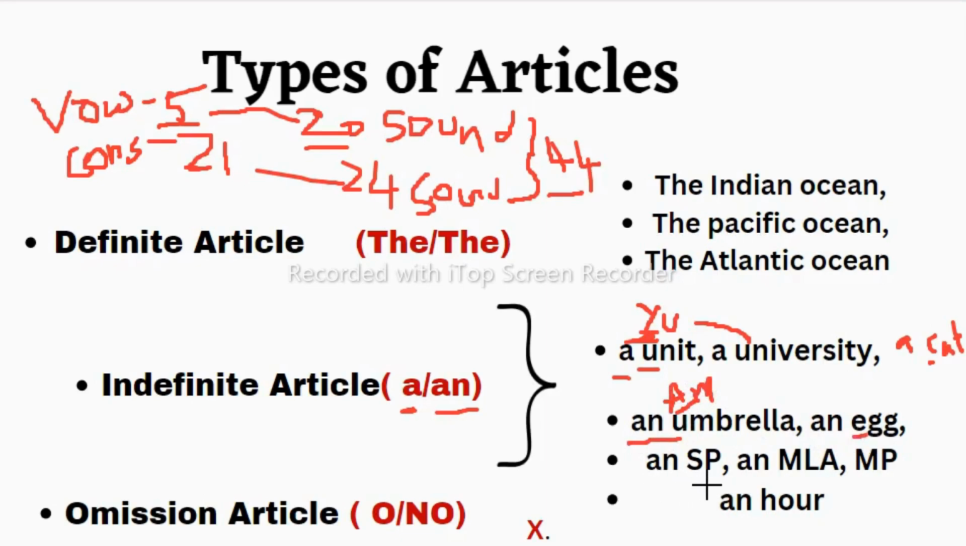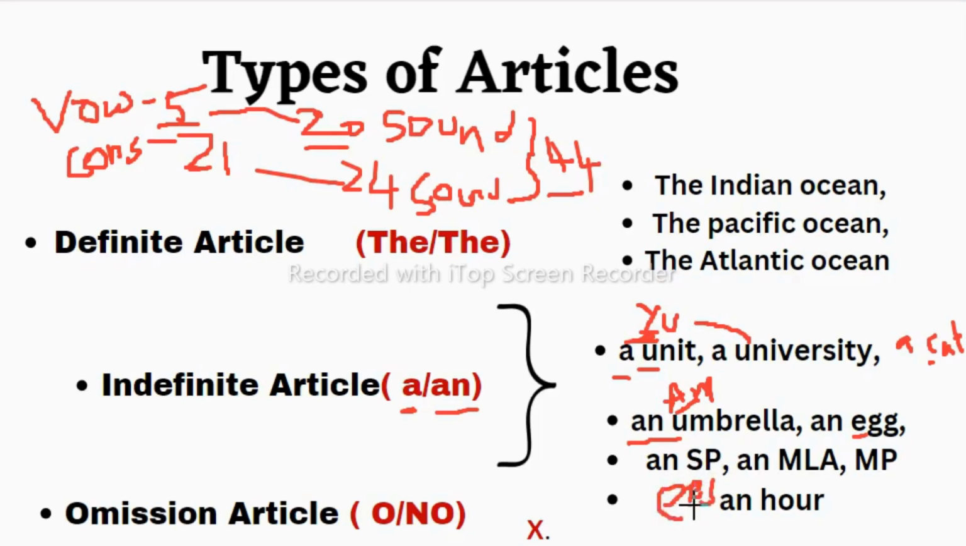And SP, how do we pronounce S? We pronounce "es". So in your exam, if you find this type of sentences or words, you have to focus on the pronunciation, how we pronounce this SP, "es" we pronounce.